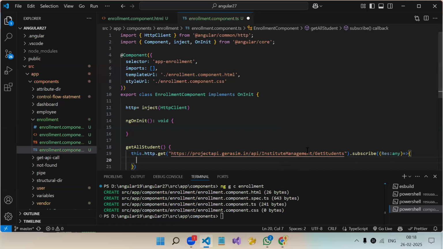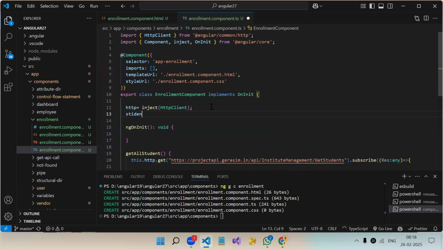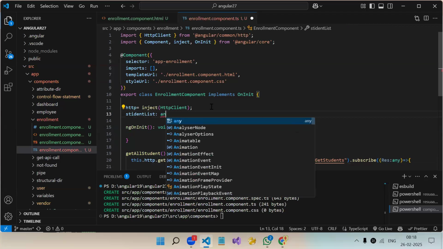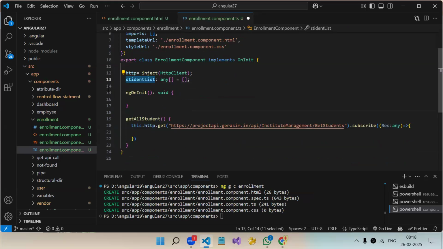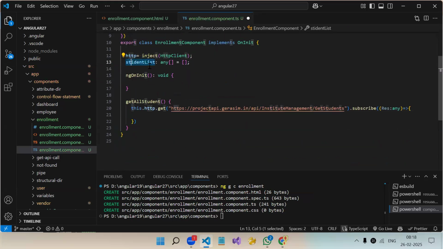Whatever data we get from this API, we need to store it also in a variable. studentList colon any. The data we get from this API will be stored into this variable.